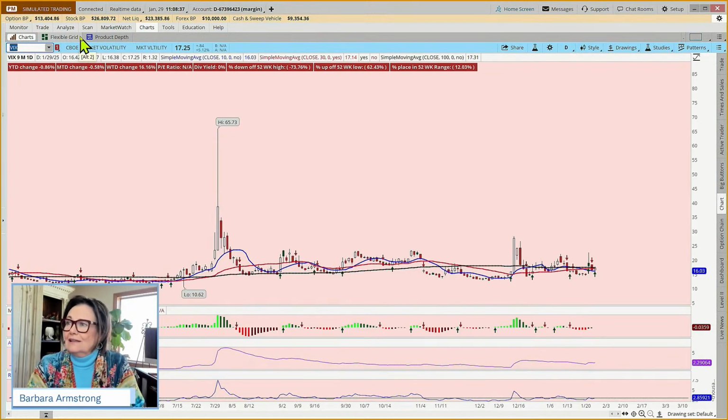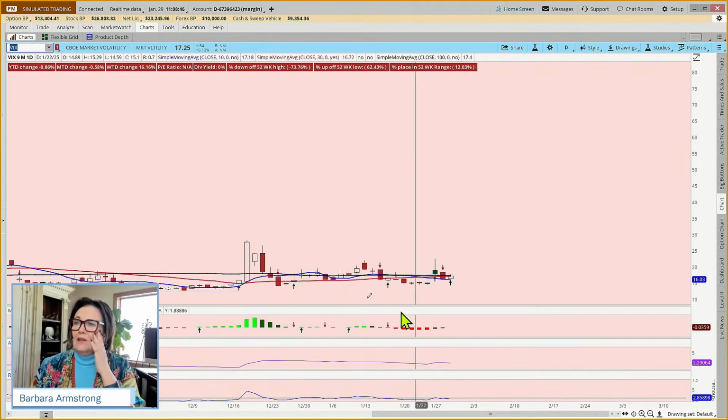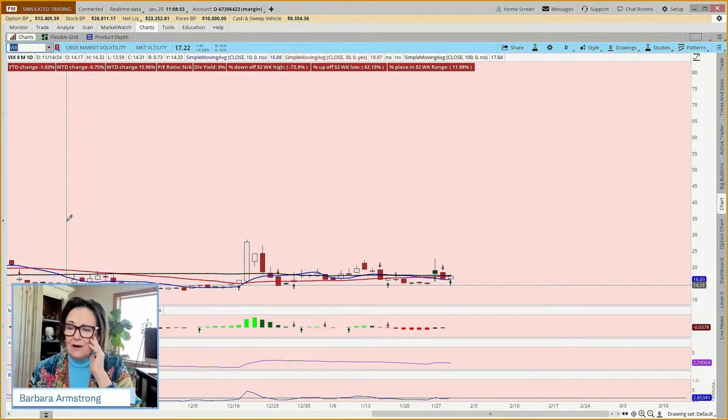Okay, and how about volatility? Not surprised to see that it's up, although just up pretty modestly, like up 5% today. And at 17.25, still well within the range it's been trading in for the last many months.